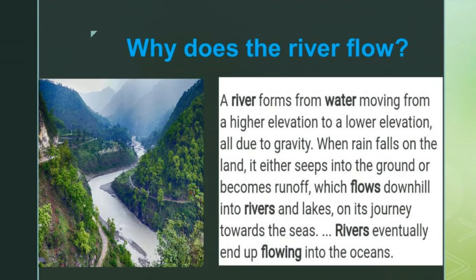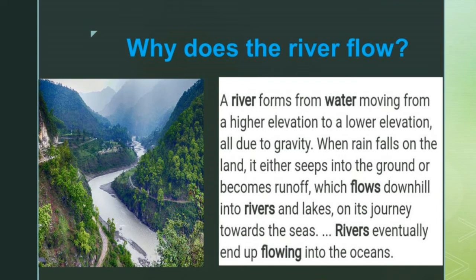Why does the river flow? A river flows because water moves from a higher elevation to a lower elevation. For example, from the mountain, the water pours and moves to the lower level, that means from the mountain to the land, from higher to lower.